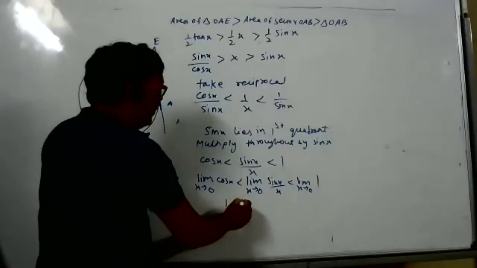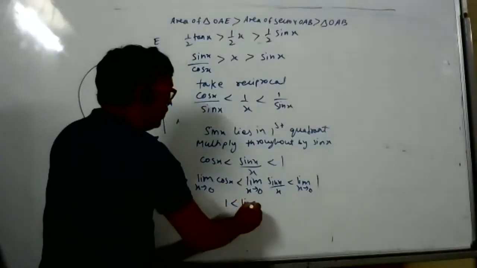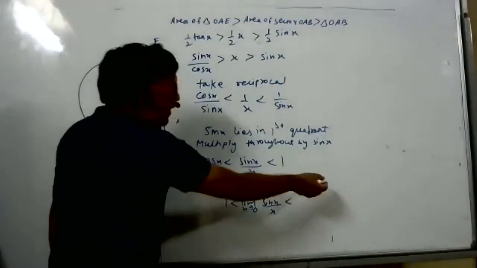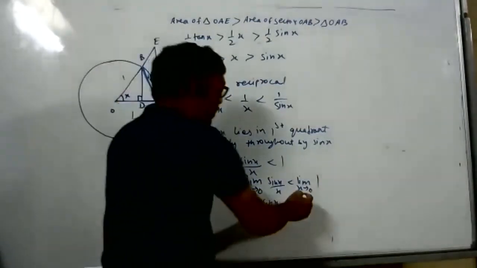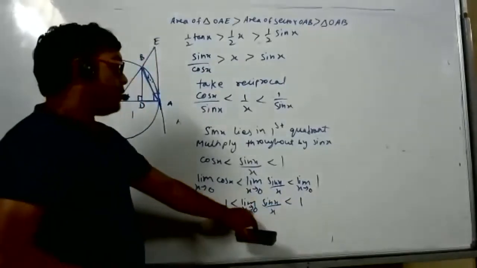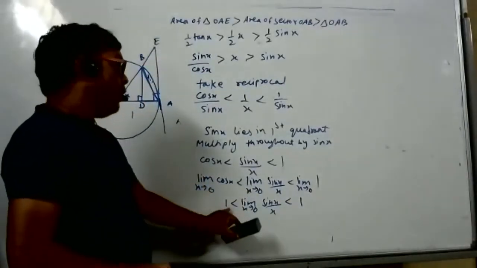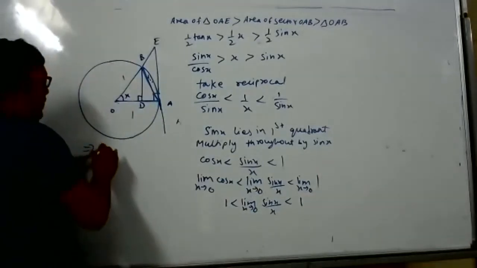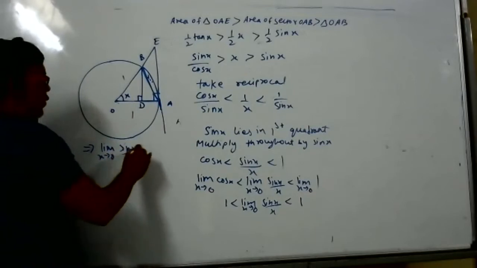1 less than limit x tends to 0 of sin x by x, which is less than 1. Here there is no x, so where to put the limit? 1. Now what happened? Limit x tends to 0 of sin x by x is more than 1 and less than 1. More than 1 and less than 1 means the conclusion is that limit x tends to 0 of sin x by x is equal to 1.